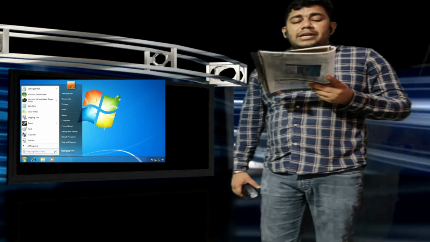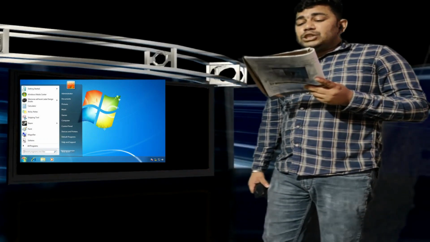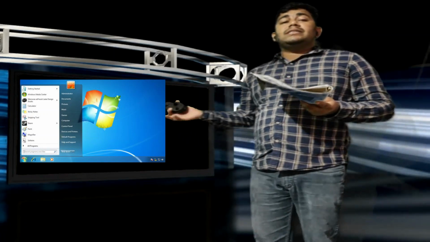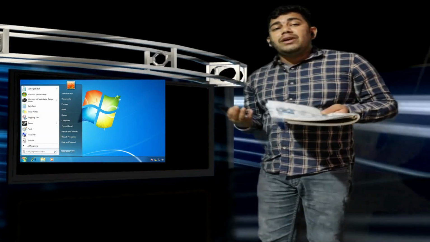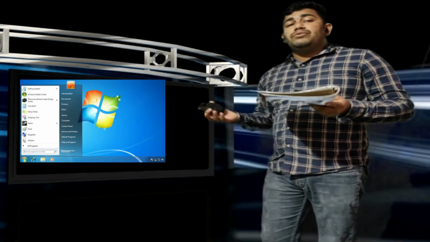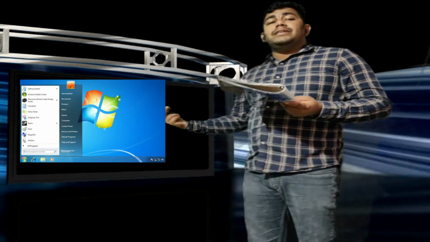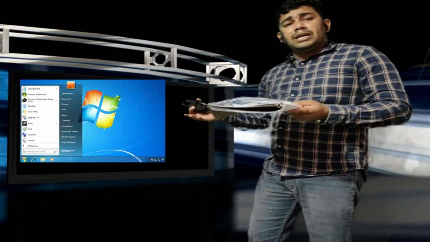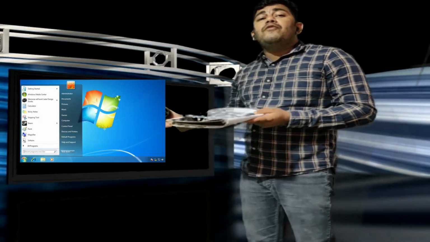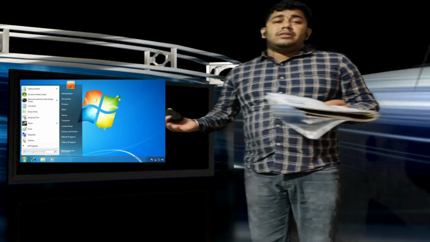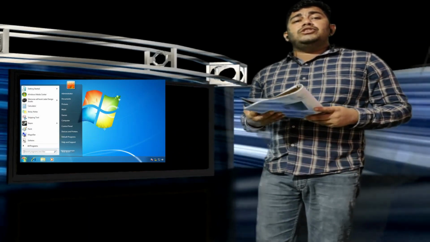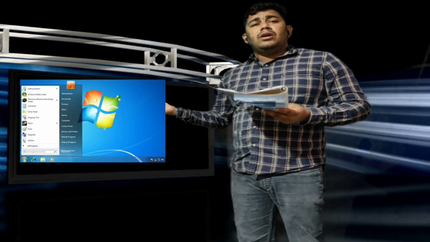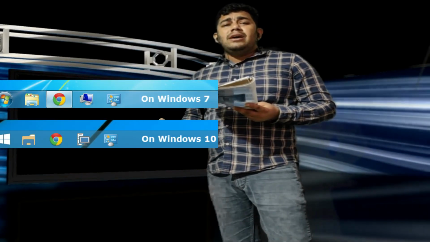It provides a central point of access to programs and to perform other tasks. I told you it is a central point, meaning whatever software we have installed, whatever things we have installed, we will find in this start menu. And we will have certain settings over there. We can change the settings, it is up to us whatever we want to change. You can find almost all the software and files.